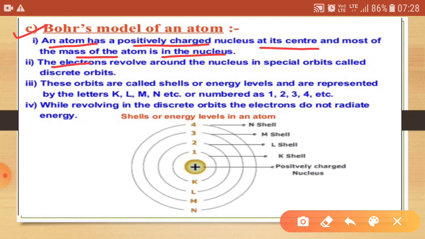Second, electrons revolve around the nucleus in special orbits known as discrete orbits. Third, these orbits are known as shells or energy shells, represented as K, L, M, N shells, or numbered as 1, 2, 3, 4. And the last point was, while revolving in these discrete orbits, the electrons do not radiate energy. And this is the most important point. It means that if it does not radiate energy, then the atom becomes stable.